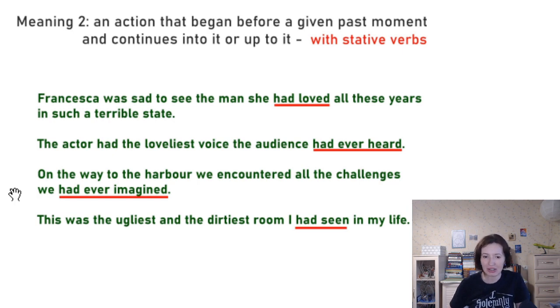And my favorite example here, this was the ugliest and the dirtiest room I had seen in my life.